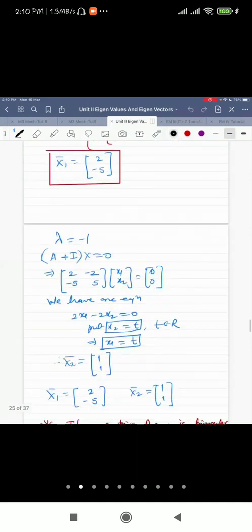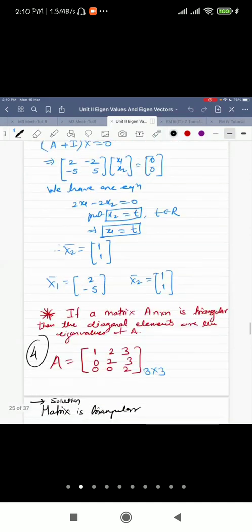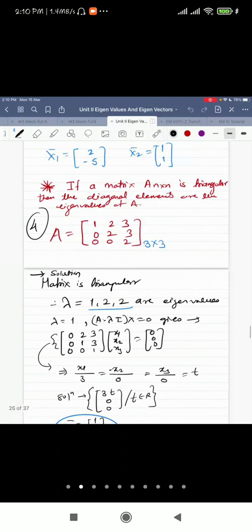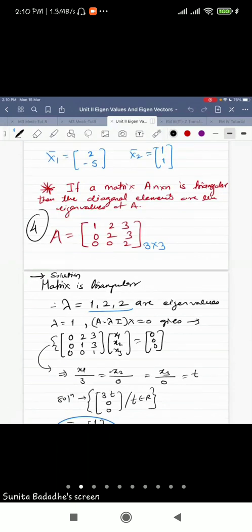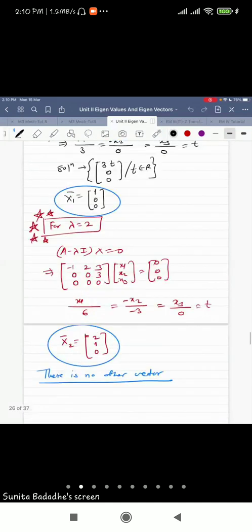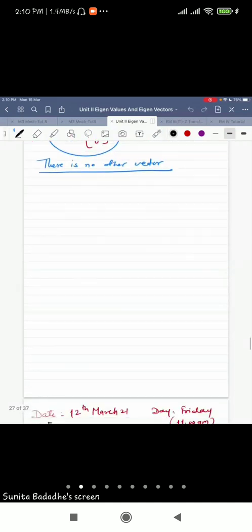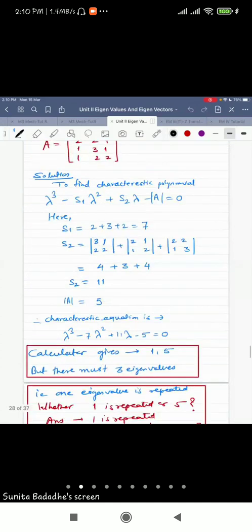Yeah, this is an example of a triangular matrix. If you remember, we wrote one remark there that the matrix is triangular, so the diagonal elements are the eigenvalues. So it saves your time, right? Whatever we have revised today, all those things are required for our next topic.